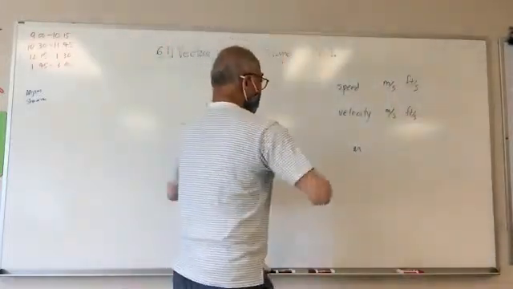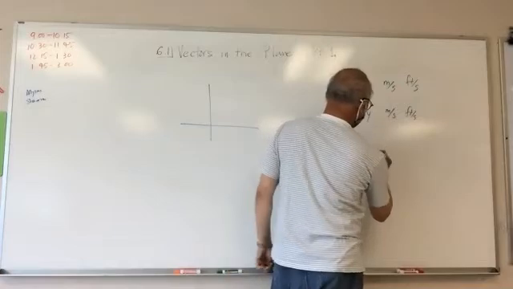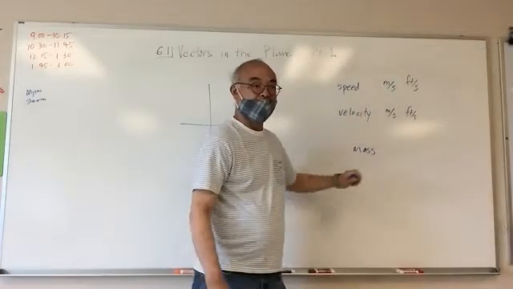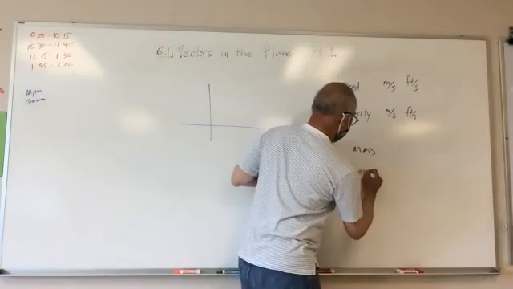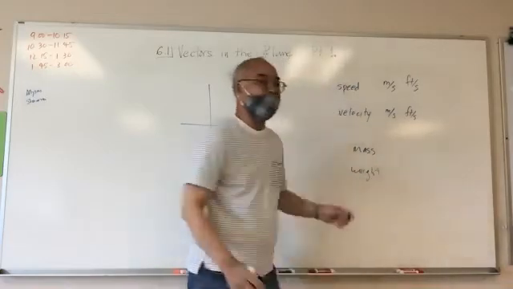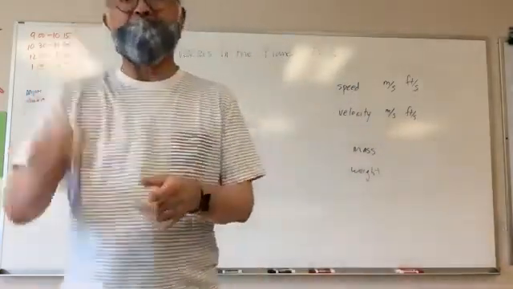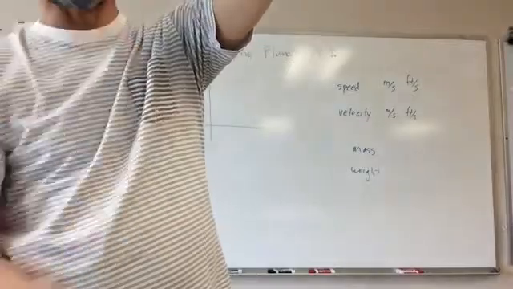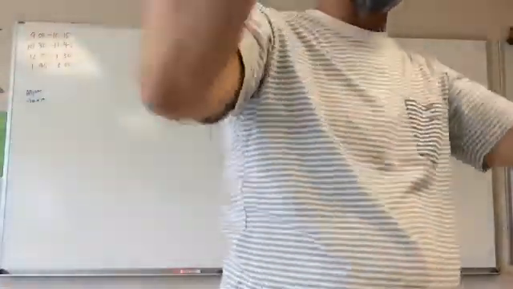So, mass has no direction. Weight has direction. Weight always goes down, right? Because the earth is trying to pull you. The earth is trying to pull my pen, so it falls down, it never falls up. This is the old Isaac Newton apple under the tree.